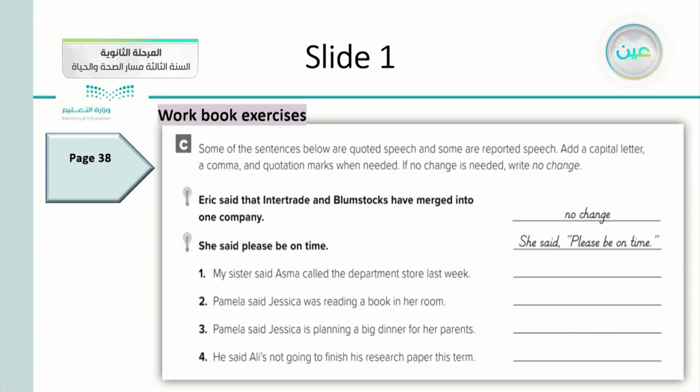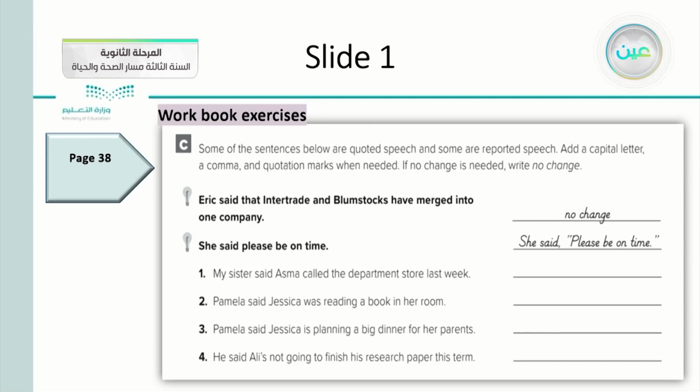Eric said that Intertrade and Plumstock have merged into one company. Do you think it needs any of these changes: capital letters, a comma, quotation marks, or nothing? When we look very carefully at the sentence, we find that it is a correct sentence, so no need to change. And number 2, she said,